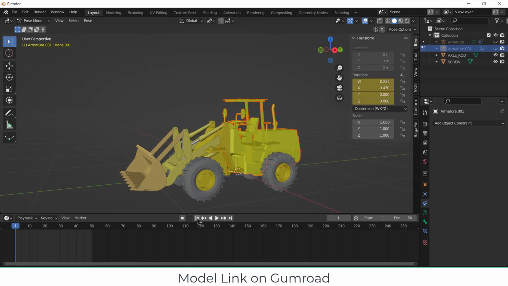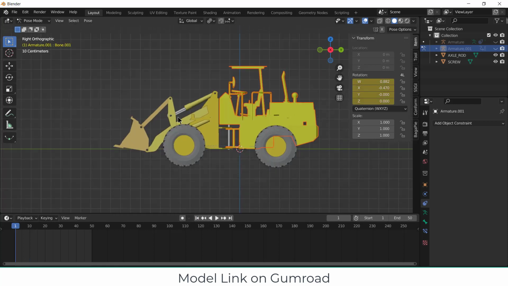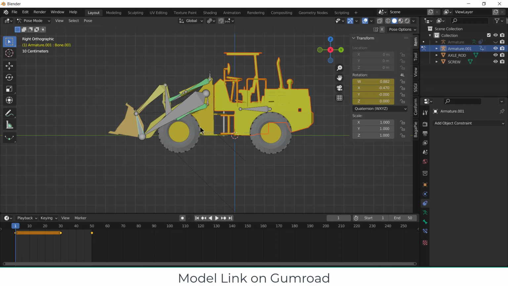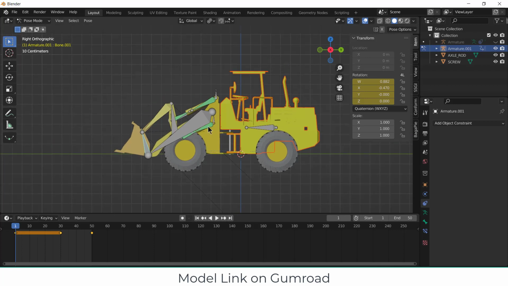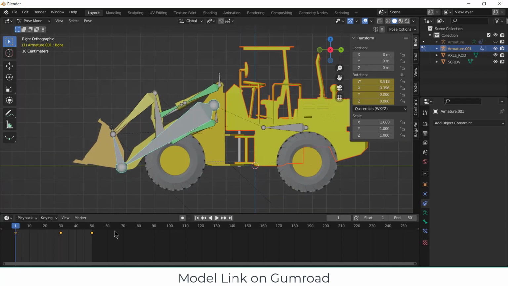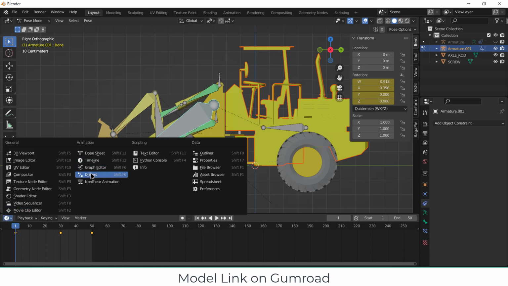Let's do some more animation. Let's go to the dope sheet for a second.